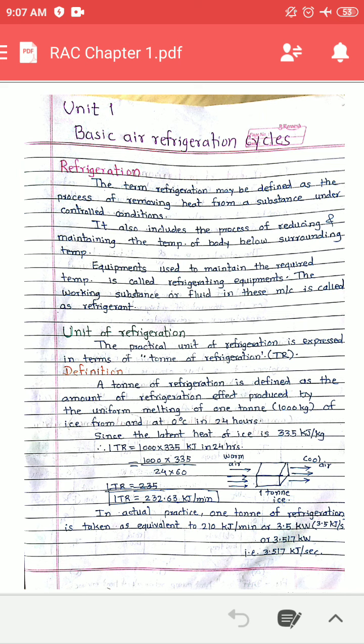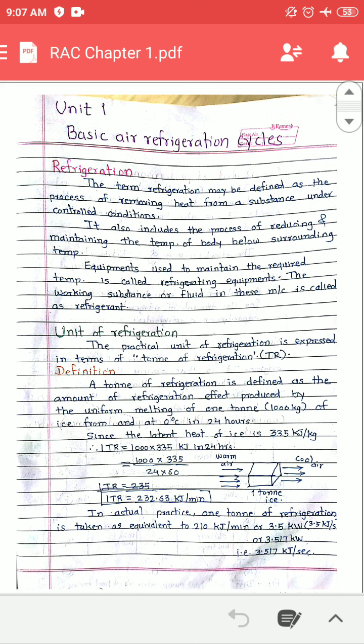Now focus on the phrase below the surrounding. Suppose your body is at a temperature of 80 or 100 degrees Celsius, and your surrounding temperature is 30 degrees Celsius. What happens when the 100 degrees Celsius body comes in contact with the 30 degrees Celsius surrounding?